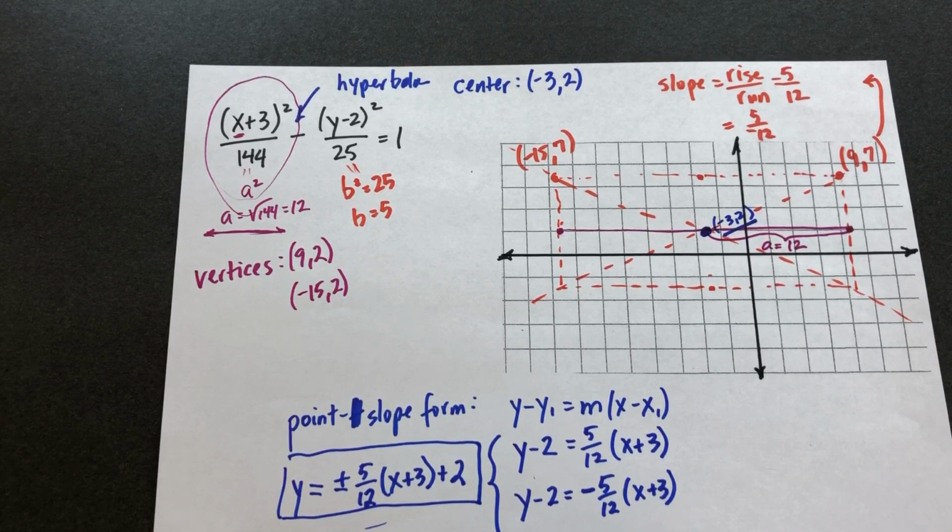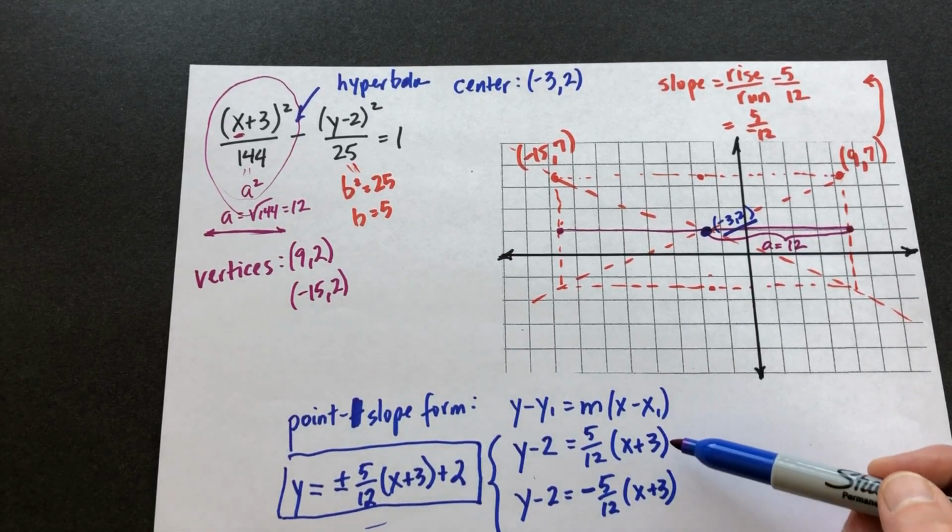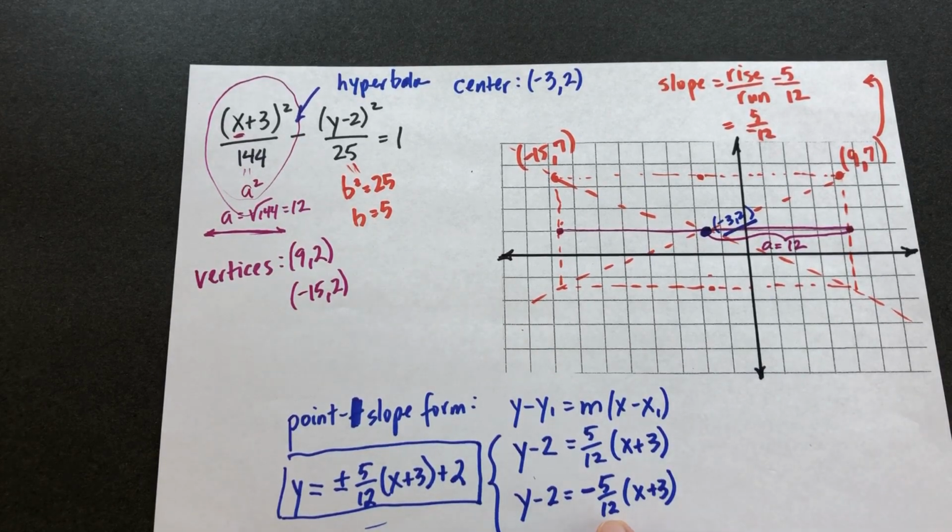Now when you plug them into WebAssign, they're going to ask you to type in each equation for each asymptote. They're going to ask you for the one with the negative slope first, so make sure you're giving them what they're asking for, and then the positive slope below that. So this form works. I went on to WebAssign and I tried it. This form works. You could also do this form. Obviously you're not going to want plus and minus; for one of the equations it'll be minus, for one of them it'll be plus. But you could type it in like this.